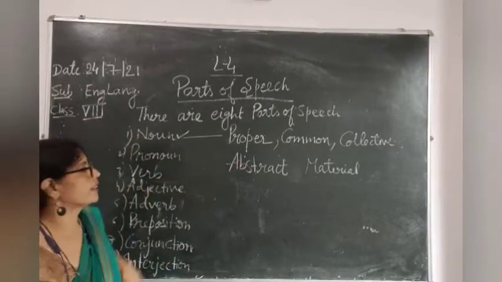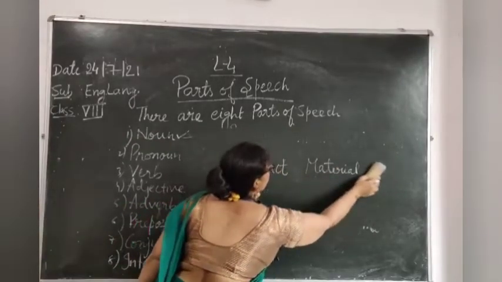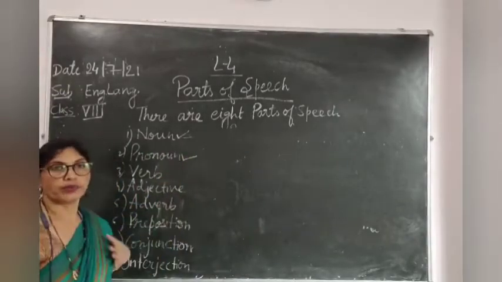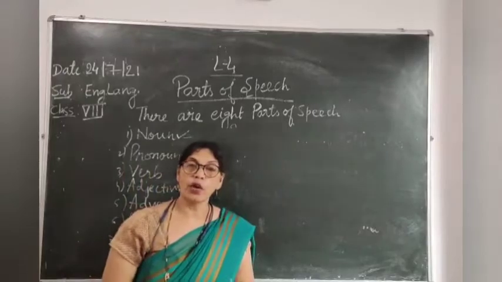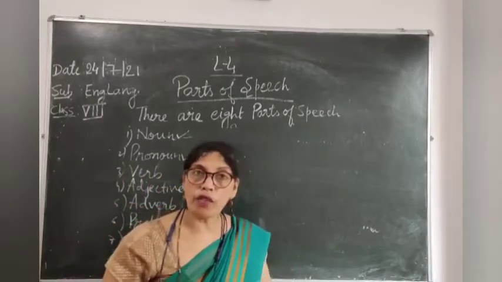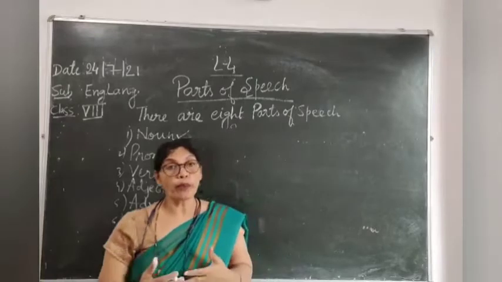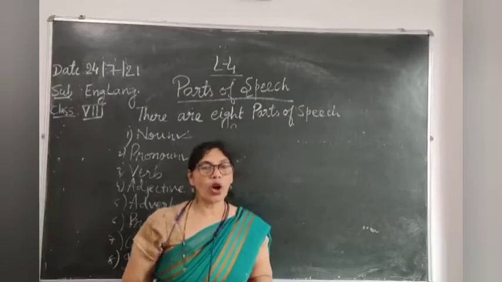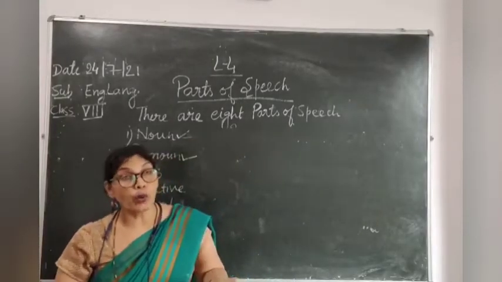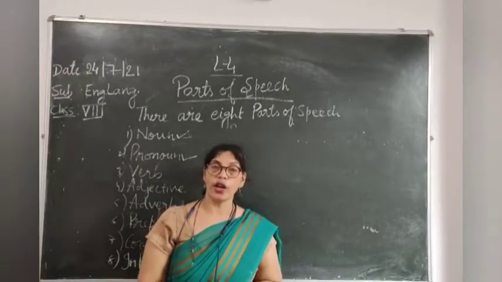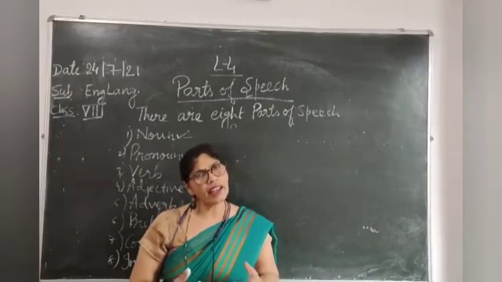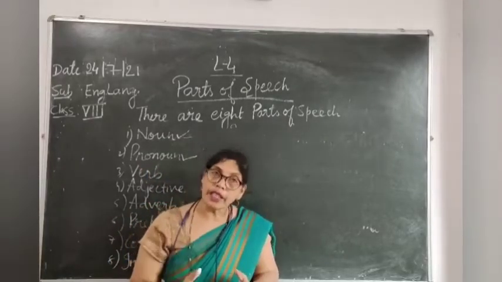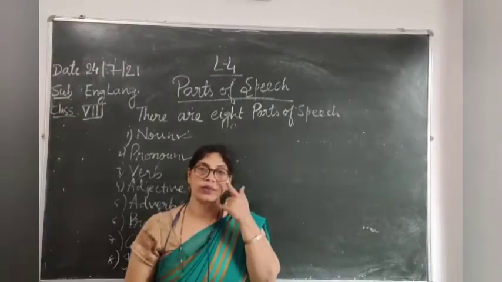Noun and its kinds. Now we will come to the second part. Okay. The second part is pronoun. What is pronoun? Pronoun is a word which is used in place of noun. Why? To stop the repetition of it. For example, Ram is a boy. Ram is a good boy. Ram is an intelligent boy. In these sentences, I am again and again making use of Ram, Ram, Ram. So to stop this repetition, we use pronoun.